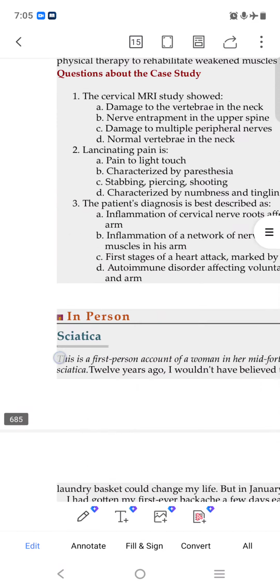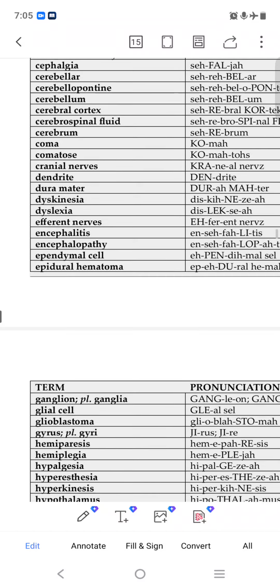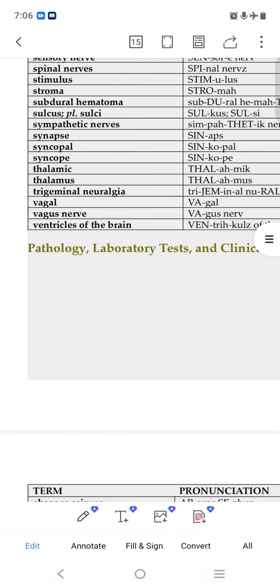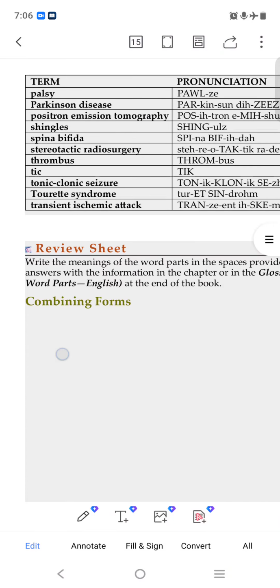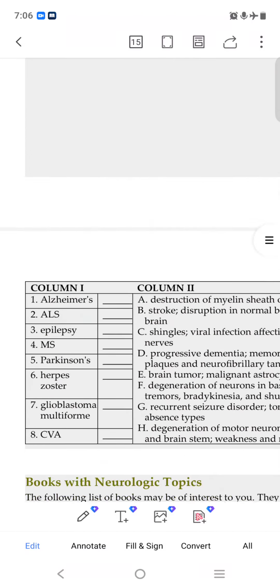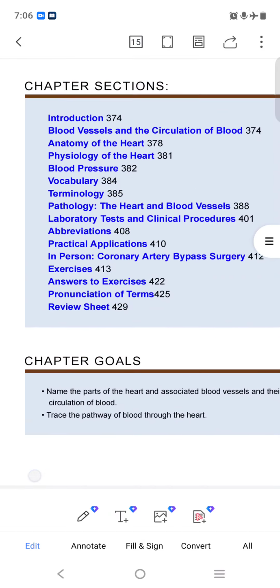This chapter has been completed. Just read this, whatever we have written. This is all of that. So this is completed.